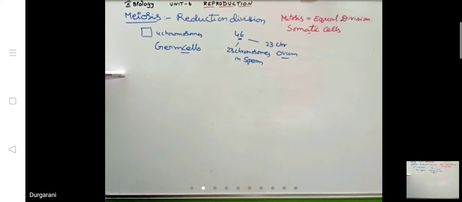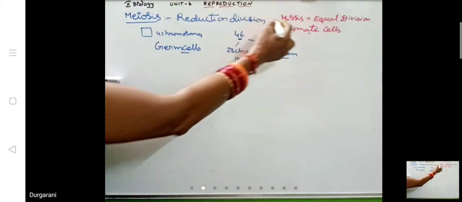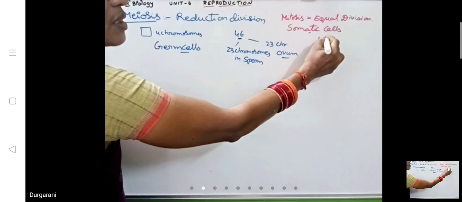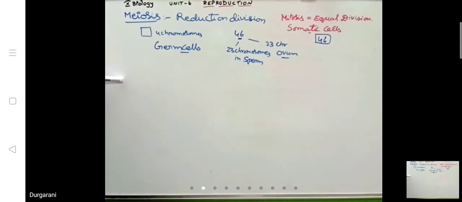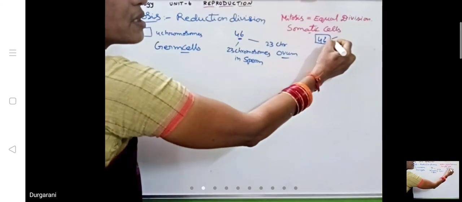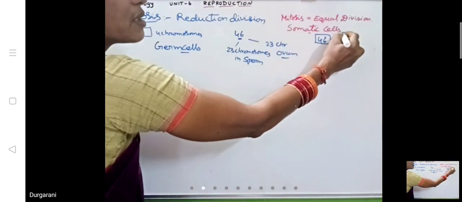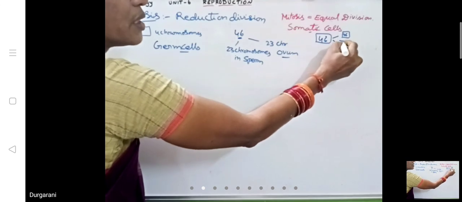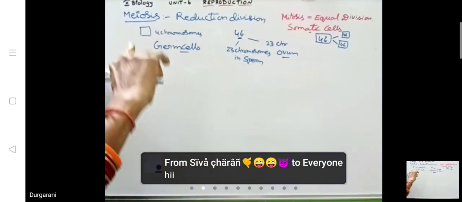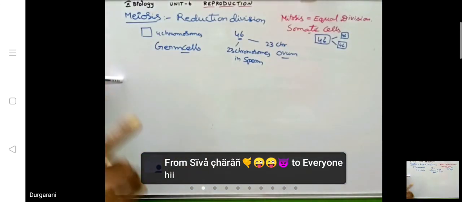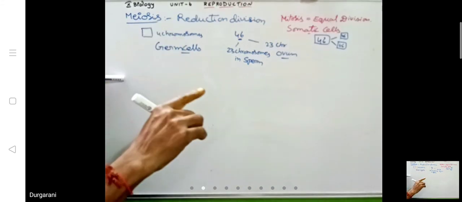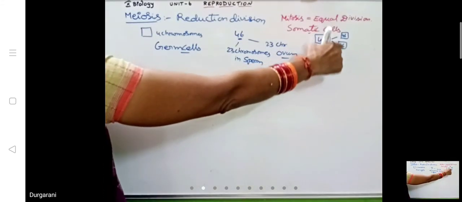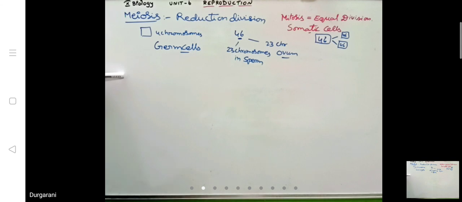Is it okay? Yes. Mitosis starts with 46 chromosomes in the parent cell. For example, when two daughter cells are formed, each daughter cell has 46 chromosomes. The chromosome number is the same, distributed to the two daughter cells. That is called equal division. However many chromosomes the parent cell has, the daughter cells also will have the same number of chromosomes.